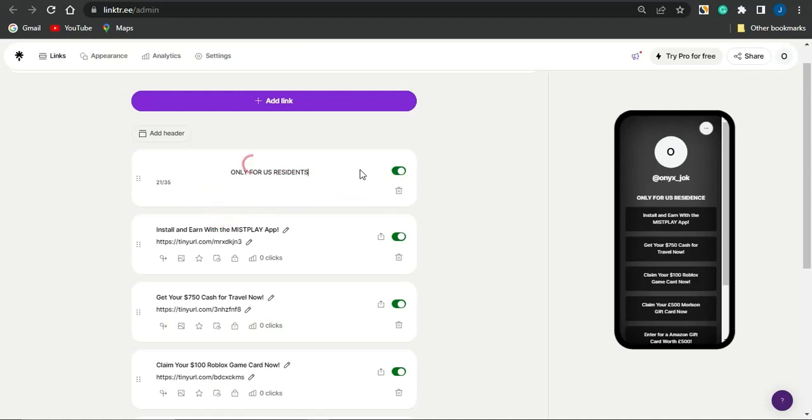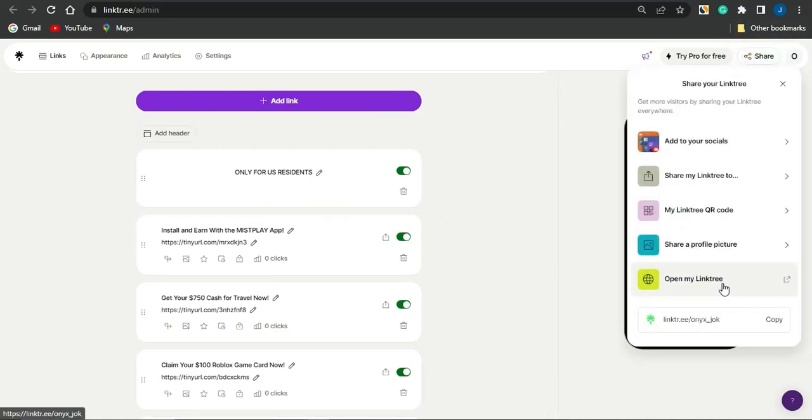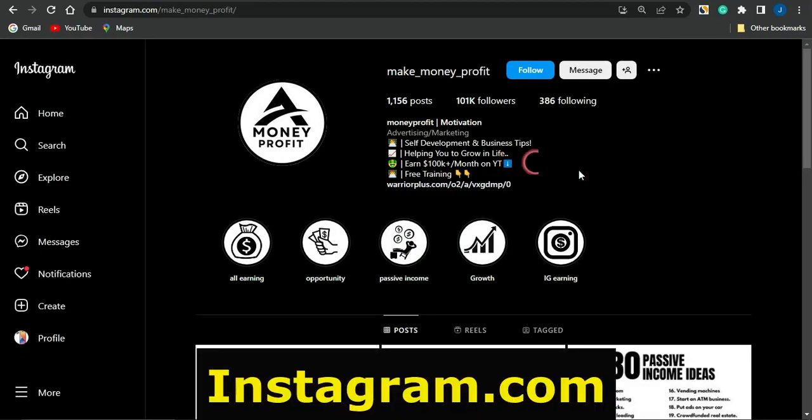Once you put in something like this, you just want to come right here and click on share, where you can get your unique link by copying the link, and go on to promoting this particular Linktree on Instagram. And how do you want to do that? Head on to Instagram right here.